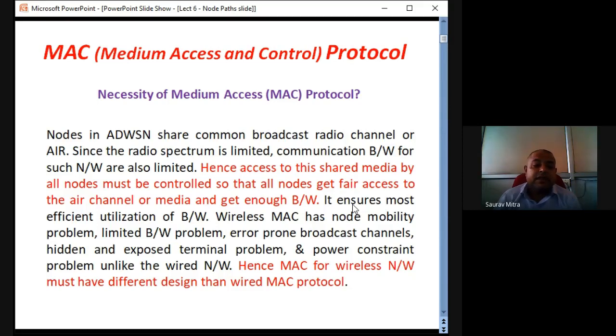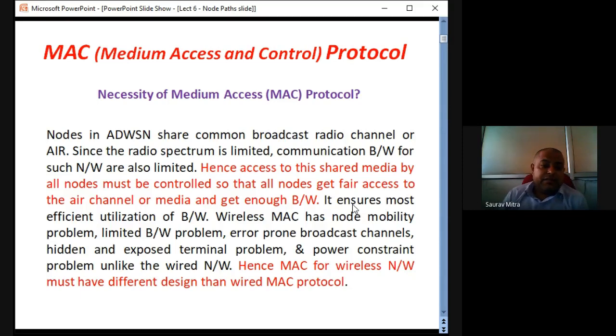So hence, medium access controller MAC for wireless network must have a different design than the wired MAC protocol. So previously there used to be wired protocol. All the sensor nodes were wired, and through wire they were connected to the base station for data transmission and control. But research and advancement in wireless network has enabled us so that we can design our wireless ad hoc network. So design of MAC for wireless ad hoc network should be different than that of wired ad hoc MAC. With this introduction, we will go for the next slide.